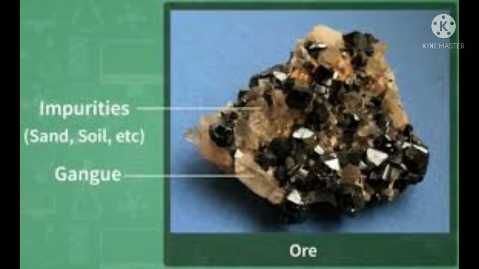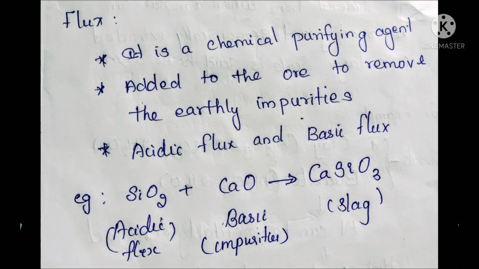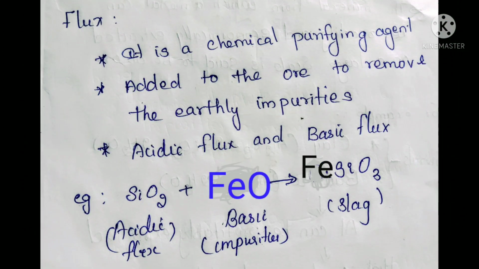Gang or matrix. So, other than our desired metal, all the things that are associated with that ore are called rocky impurity. So that is called gang or matrix. Here we will mention the rocky impurities as what? Gang or matrix. The next one is flux. Flux is a chemical substance added to remove the impurities.